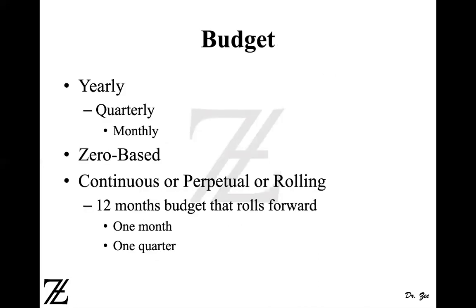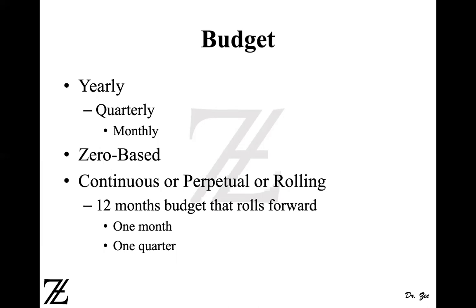So the master budgets are prepared yearly, right? They can also be prepared on a quarterly and monthly basis. So when a company prepares a yearly budget, they don't wait until the end of the year or December to see if they are on track on their budget or not. That's where the controlling part comes into play, is they prepare quarterly and monthly budgets. Even some companies build weekly budgets too, to see that they can stay on track. And you can also do a daily budget, so you can know that you're staying on track daily, so you don't fall short. Okay, there are two kinds of budgets: zero-based budget and continuous budget.